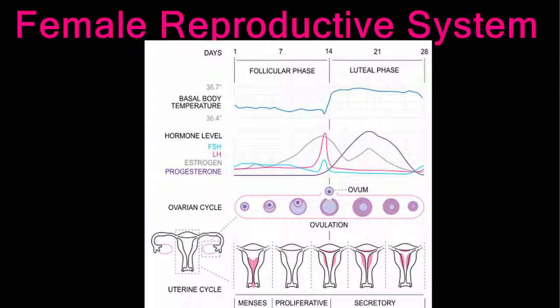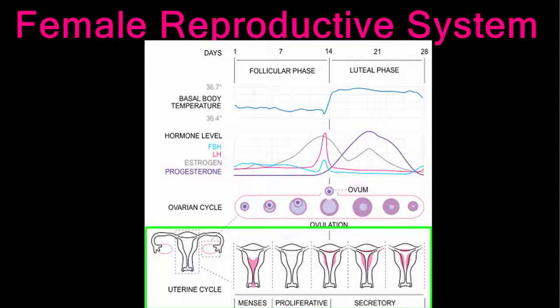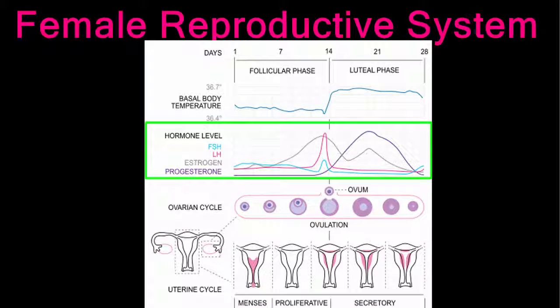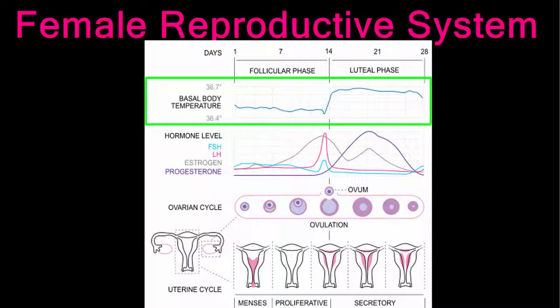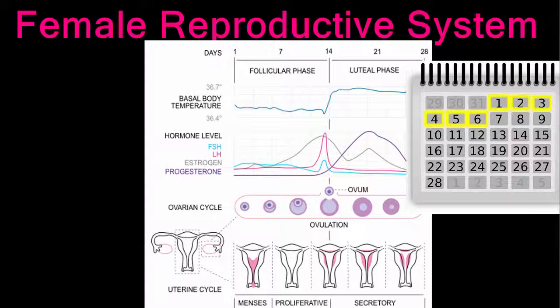This chart documents the changes of the ovarian cycle, uterine cycle, as well as hormone levels and body temperature at various times throughout the 28 days of the menstrual cycle in humans. During the first week of the cycle, menstruation is occurring.